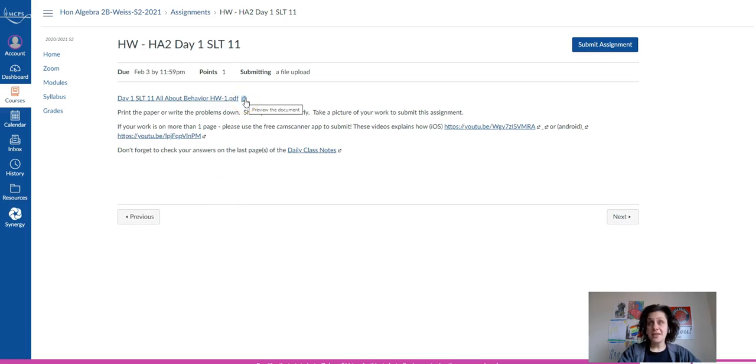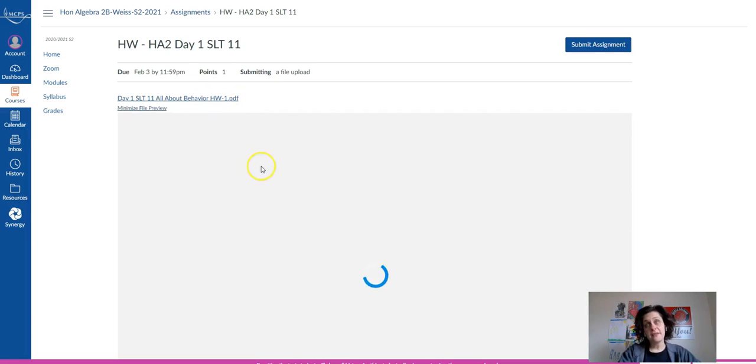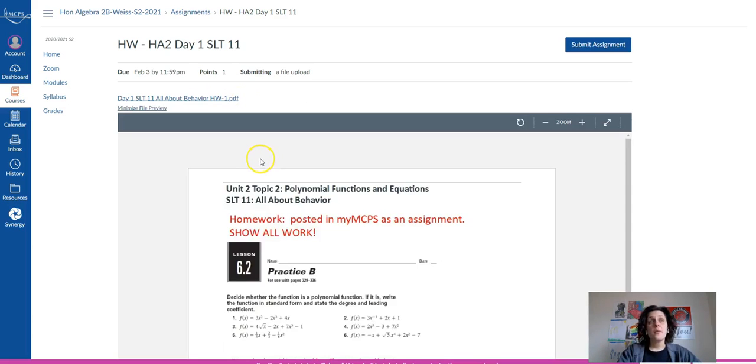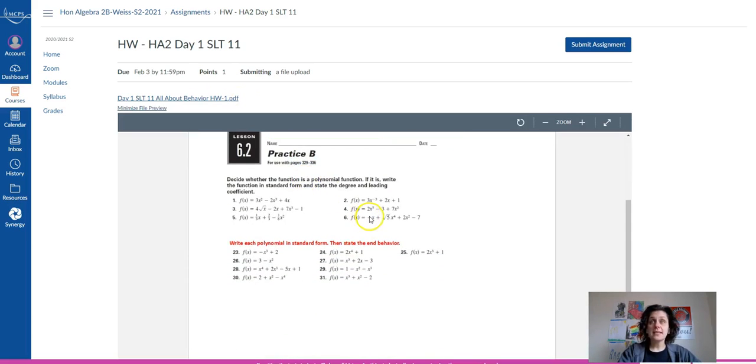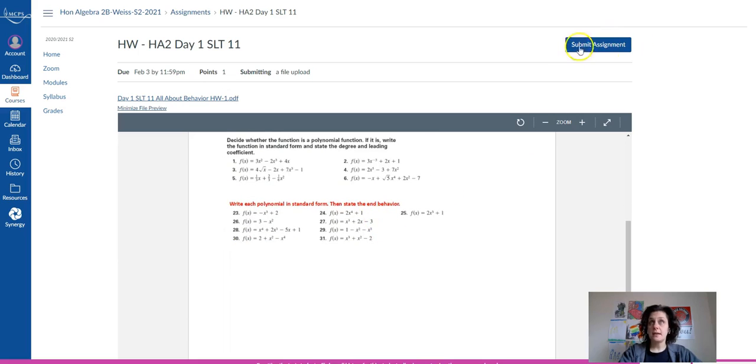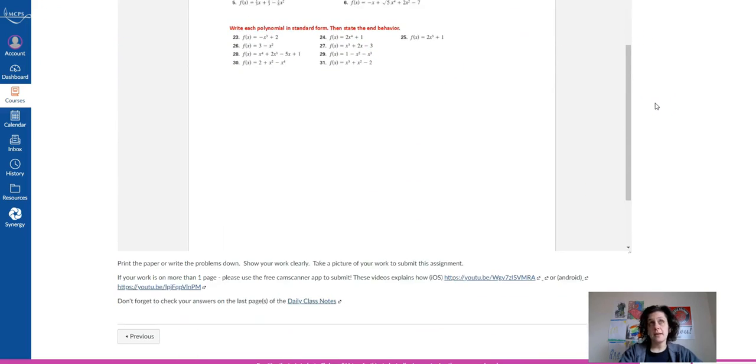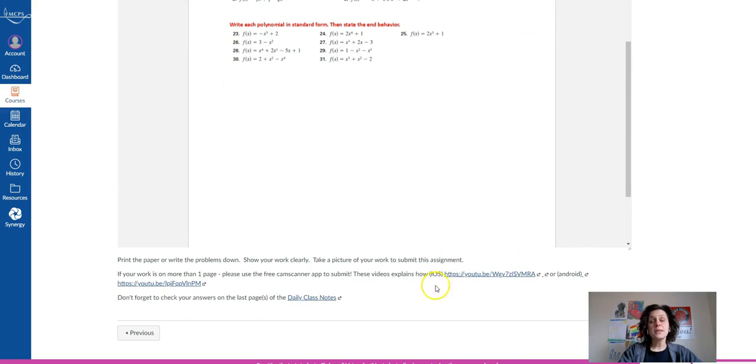They can see this in their packet. They can view the PDF or save it here. And then once your student completes the practice, they take a photo of it and submit it through this assignment in Canvas. If their work is more than 1 page, we're going to be asking them to use a free